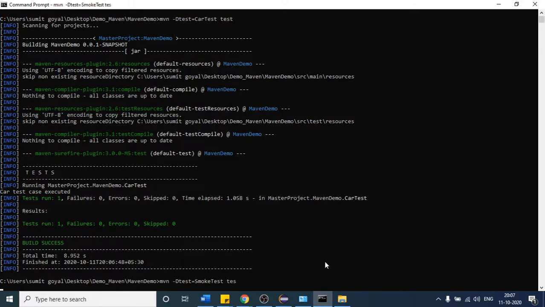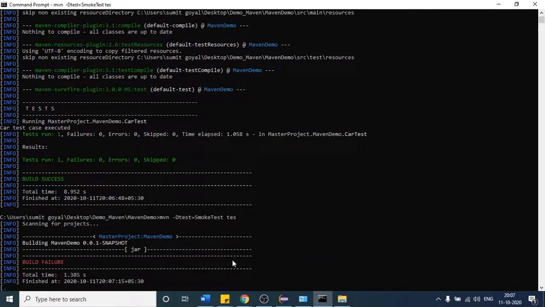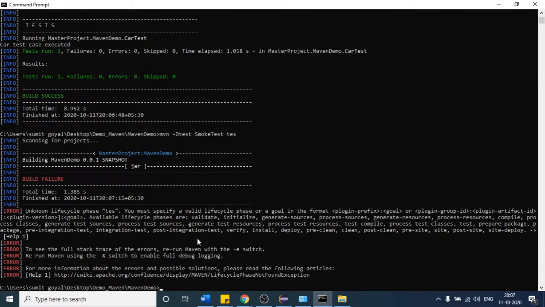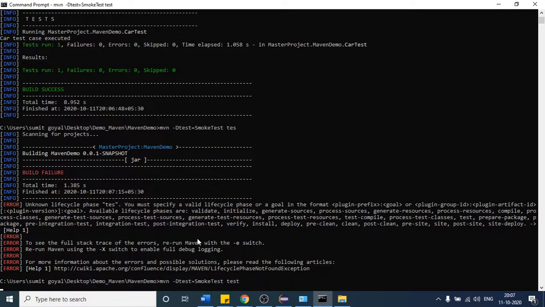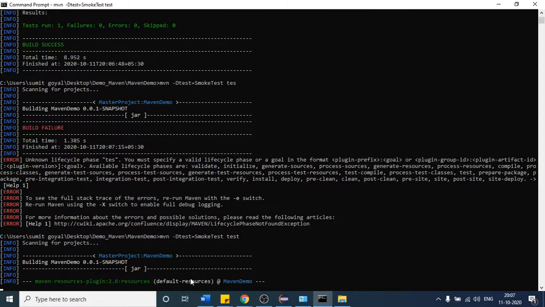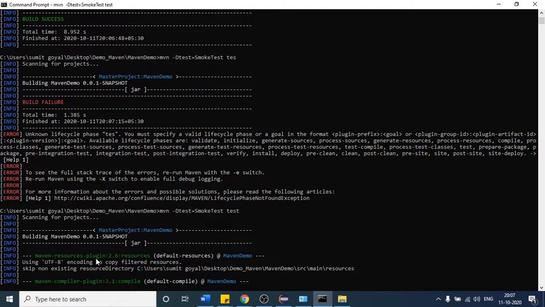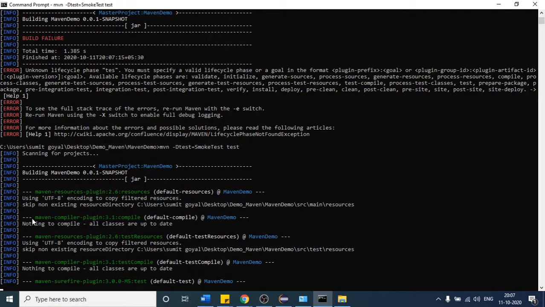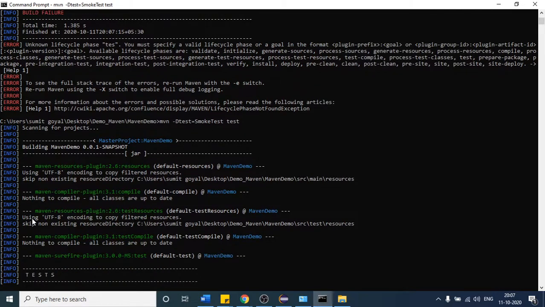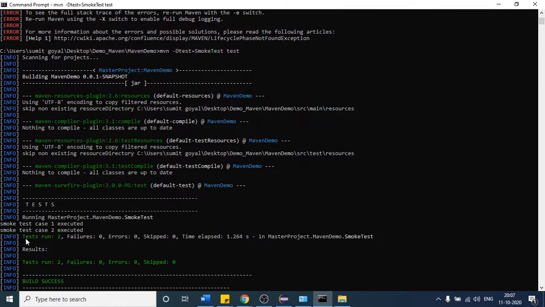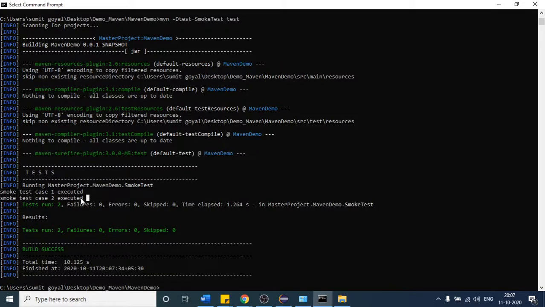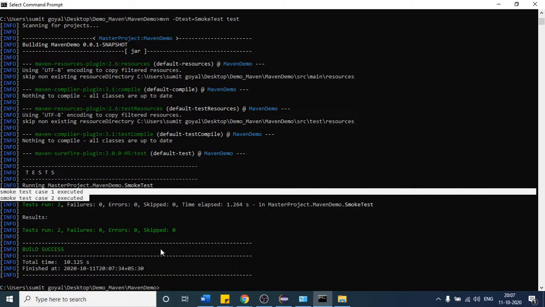This time I am going to get an error because the test is not written. Anyways, let me write test again. Okay, this time I am going to get the result. Only two test cases will execute, and both of those are smoke test cases. You can see the smoke test cases. This way only smoke test cases are executed, right?